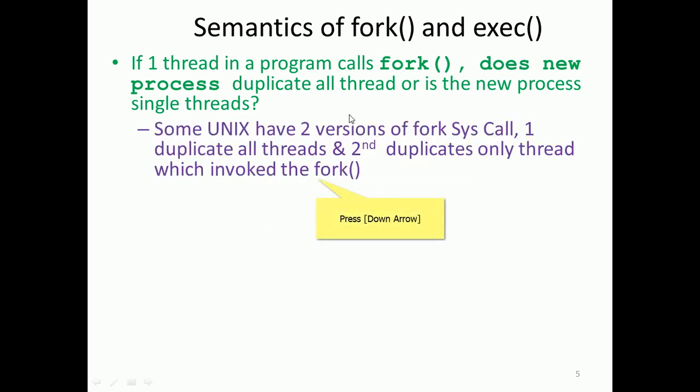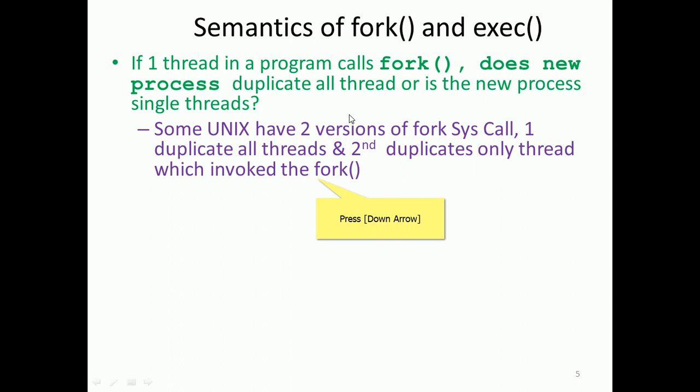Basically Unix has two versions of fork. So the fork system call has two versions. One version duplicates all the threads. The second duplicates only the thread which invoked the fork.